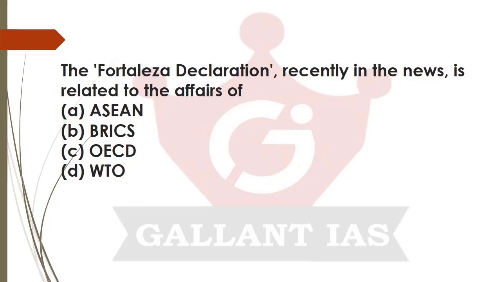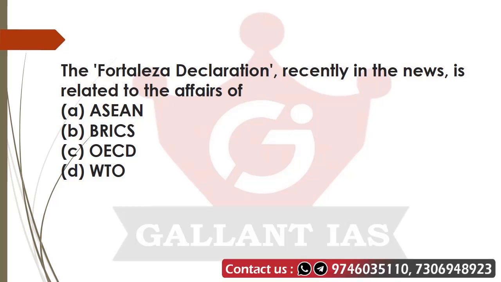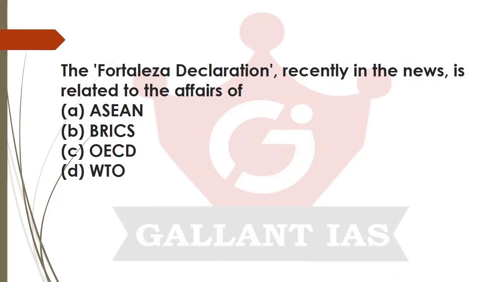The Fortaleza Declaration is the sixth BRICS Summit outcome, which happened in the year 2014 in Brazil, in a place known as Fortaleza. The question asked in 2015 was about an event that happened in 2014. That means while you're preparing your international relation topic, you need to study the previous year's current affairs also. If you are going to attempt in 2021, you need to know all those international events that happened in the year 2020. This is a direct question.